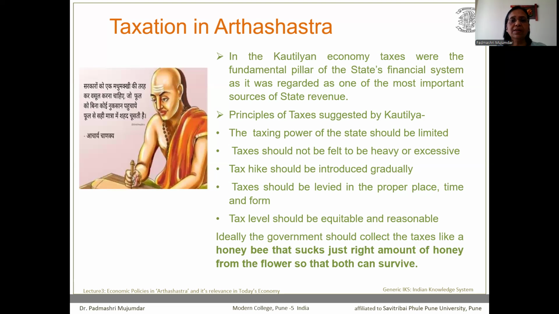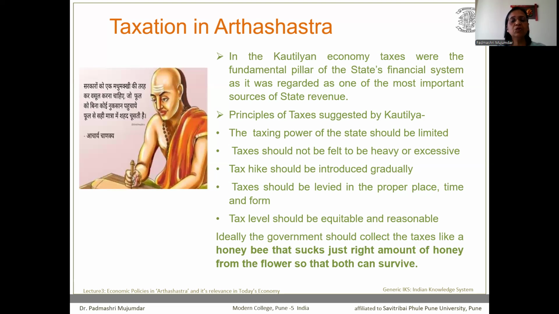The second principle was that the taxes should not be felt to be heavy or excessive. So instead of putting on more taxes, it is better to keep the tax rates low and earn more and more money. The third principle was that tax should be hiked only in a gradual manner. It means the taxes should not be increased immediately or instantly. They should increase slowly so that it will be bearable for the people. The next principle was that taxes should be levied in the proper place, time and form. So convenience is important while imposing taxes and for making the payment of the taxes.